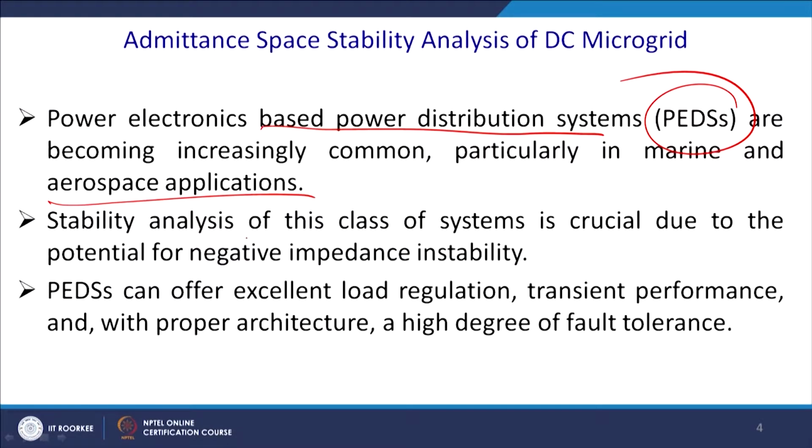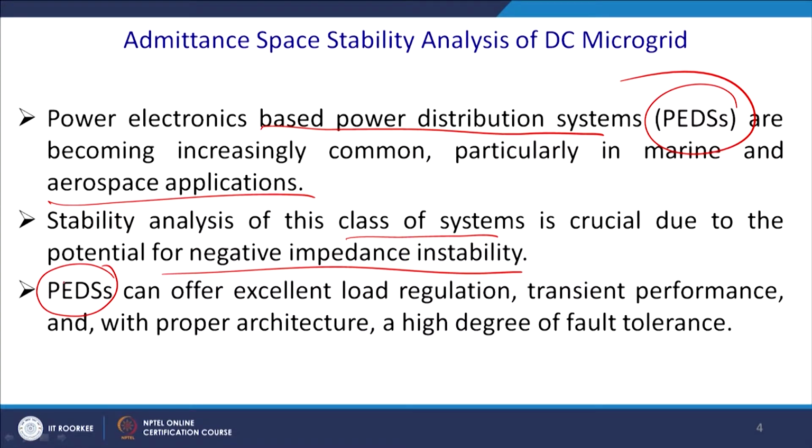The stability analysis of this class of systems is crucial due to the potential negative impedance instability. So, CPL is the hazard, and thus what you are required to do is manage this with power electronic switches.